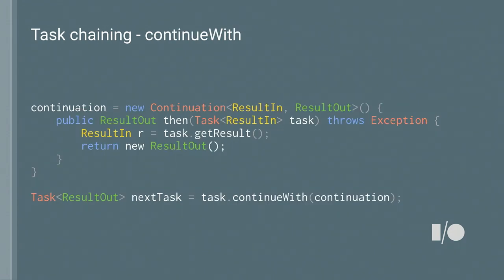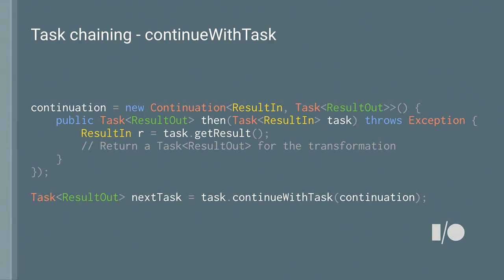If you're using continueWith, you will have to create a continuation object. What a continuation object does is it says, there's some result type for input, and there's some result type for output. Within my then method, it receives the task that's generating the input type. So you can see inside the method, we're calling task.getResult. That returns the input type. Then we can do some transformations on it, and then generate an output type in response. To make use of that, you call, on the origin task, task.continueWith, feed it the continuation, and that gives you yet another task, which is parameterized by the output type.